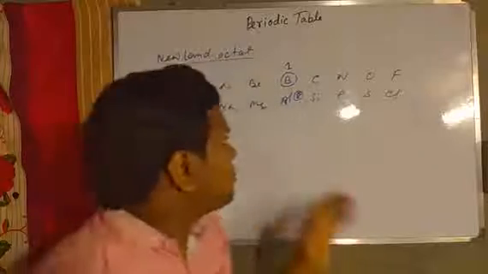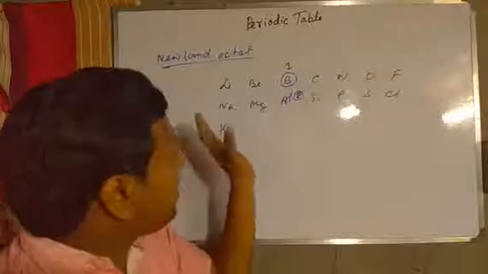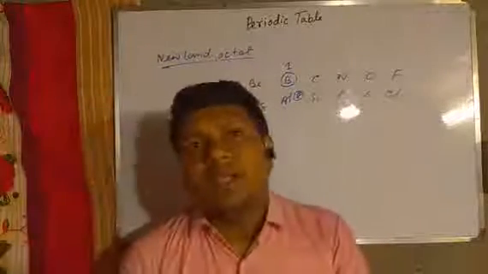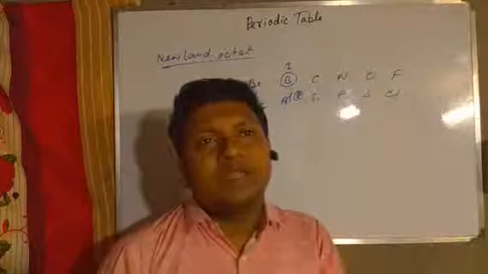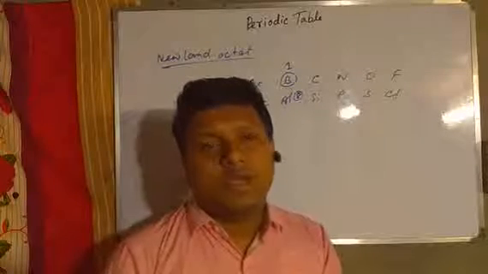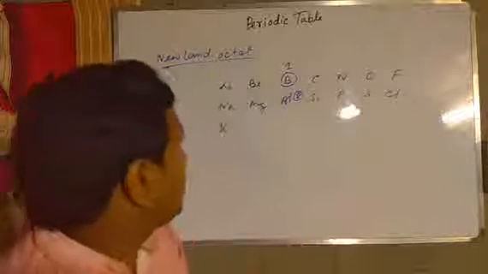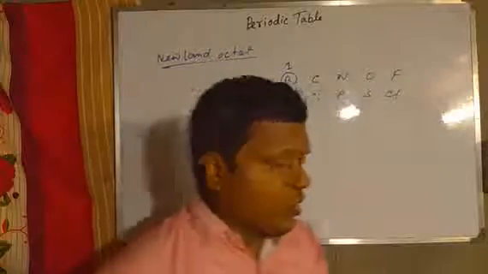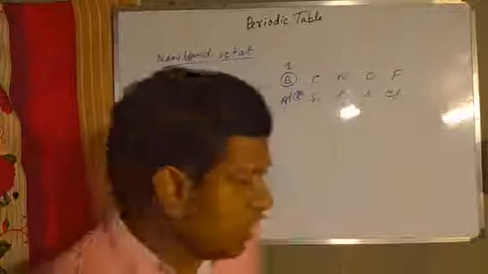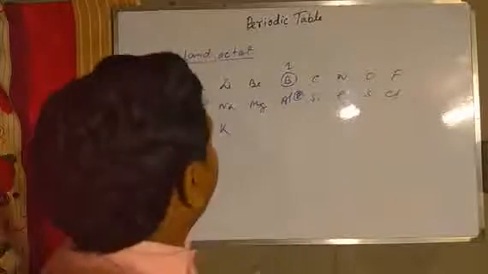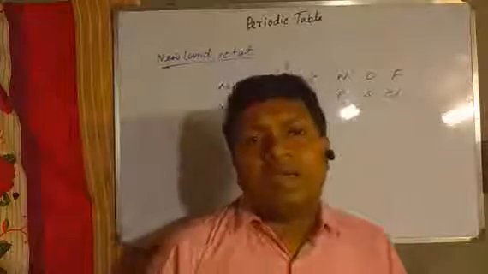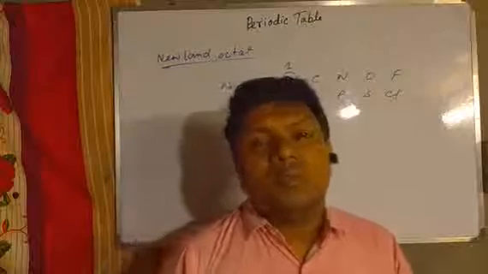So from the starting point of any element, the 8th element has the same properties. This is Newland's octet law. But this law cannot be applied to the whole periodic table.